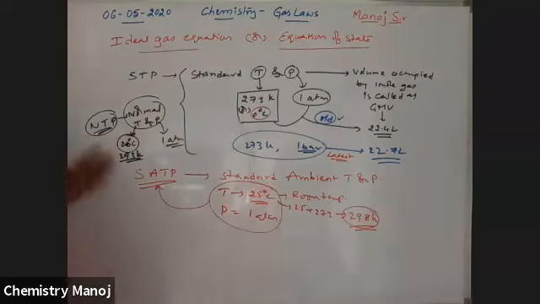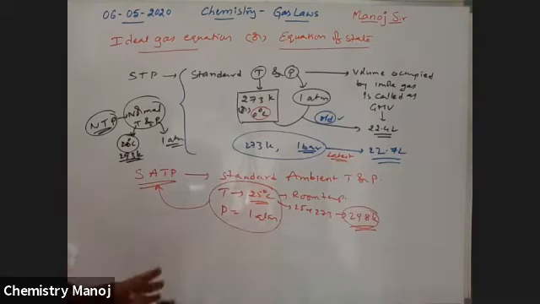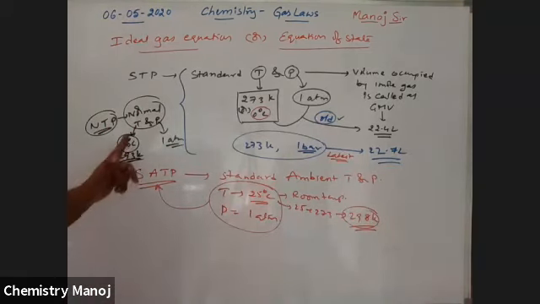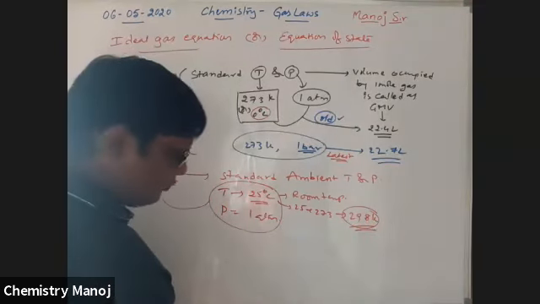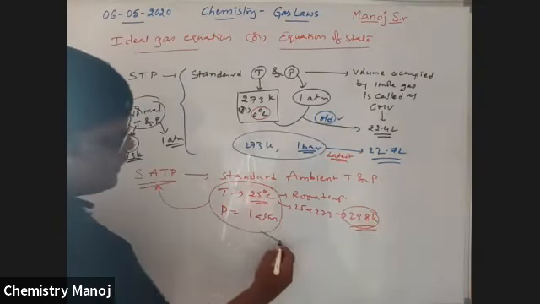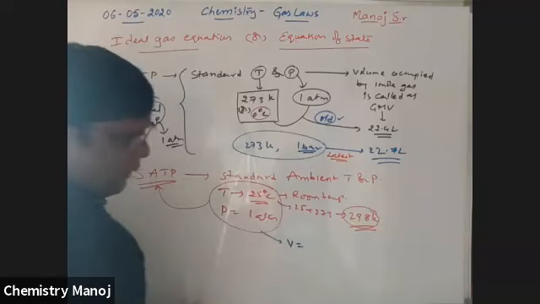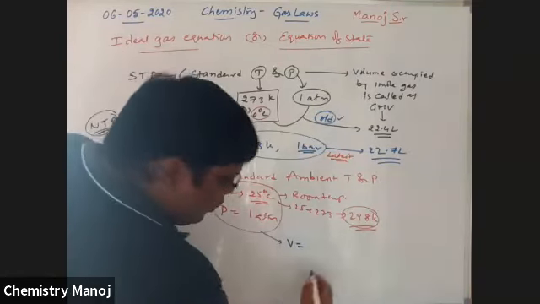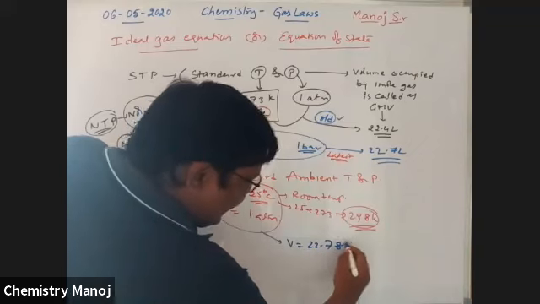But in most cases NTP and STP are taken as equal for calculation purposes, though actually NTP is 20 degrees centigrade, 293 Kelvin. So these are different. What is the volume occupied? At this temperature and pressure, the volume occupied is 22.789 liters.